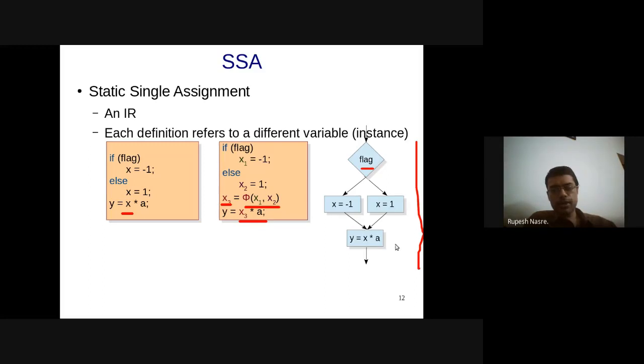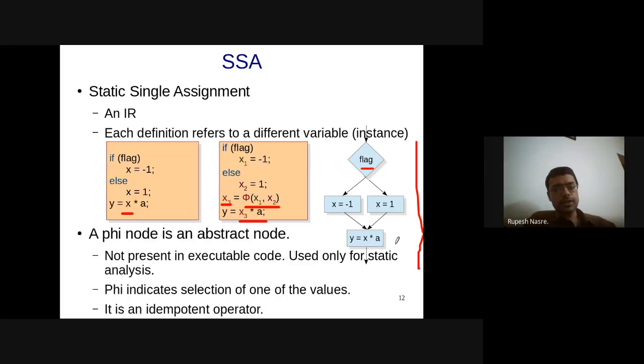Okay, so this is how pictorially you will see that the control happens like this. So a phi node is an abstract node, it's not a real entity. And it's also an idempotent operator, which means that if you have phi of x1, x1, x1, x2, it is the same as phi of x1, x2. Right? That's what it means.